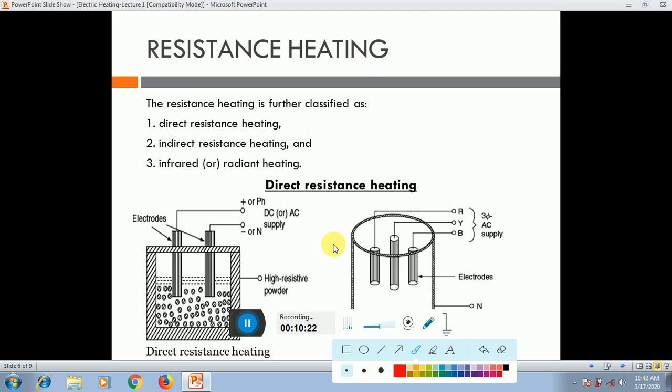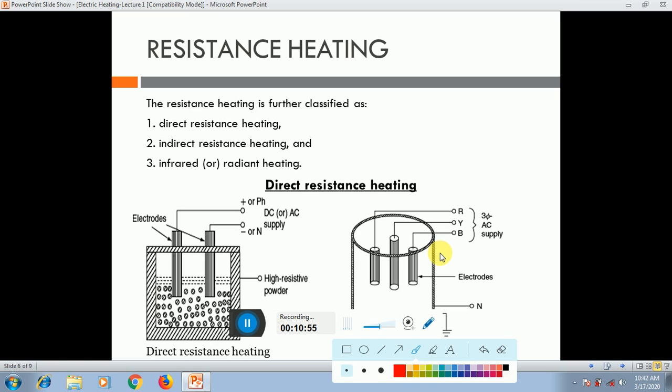So we know what a boiler is. The main function of the boiler is to generate heat for different types of materials, for example water, oil and other materials. So you can see here, this one is the chamber, and here we can put the different phases R, Y, B. It means we can put three electrodes if I consider the AC supply.